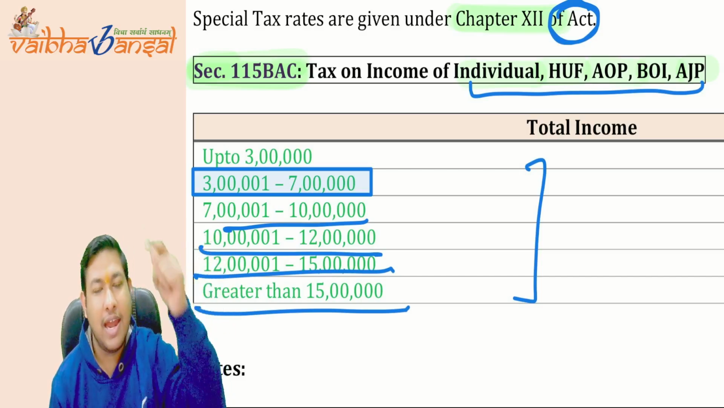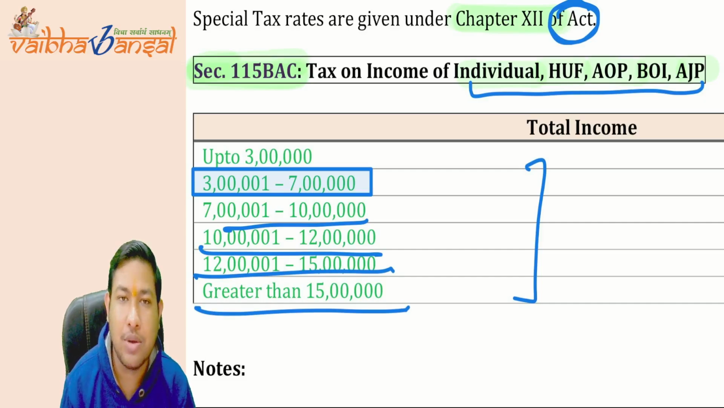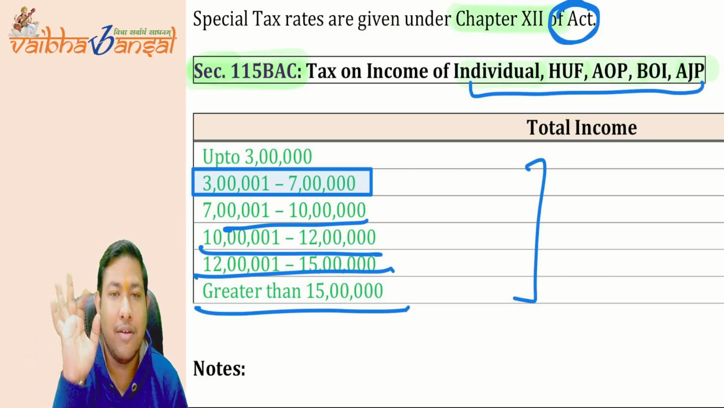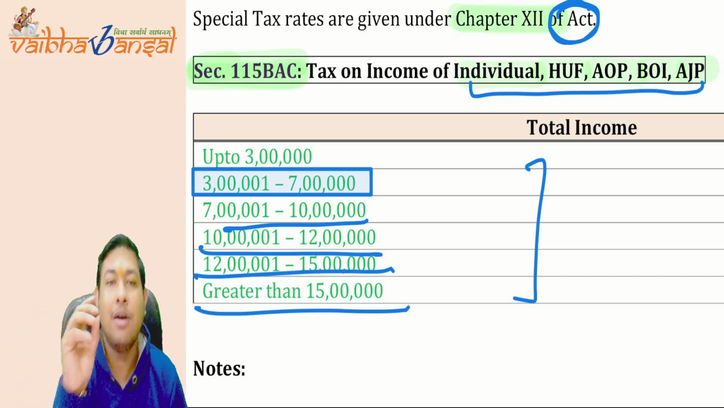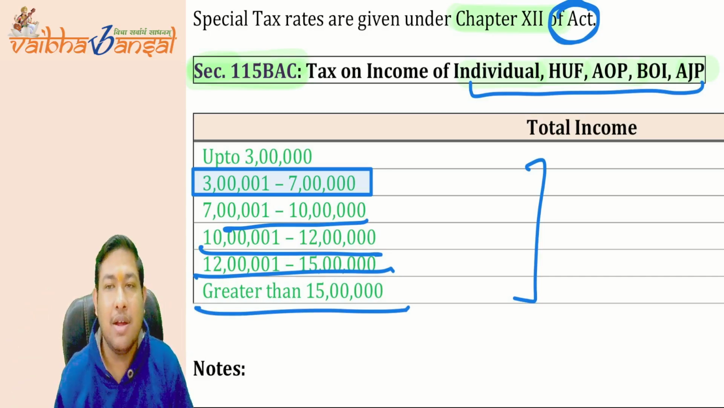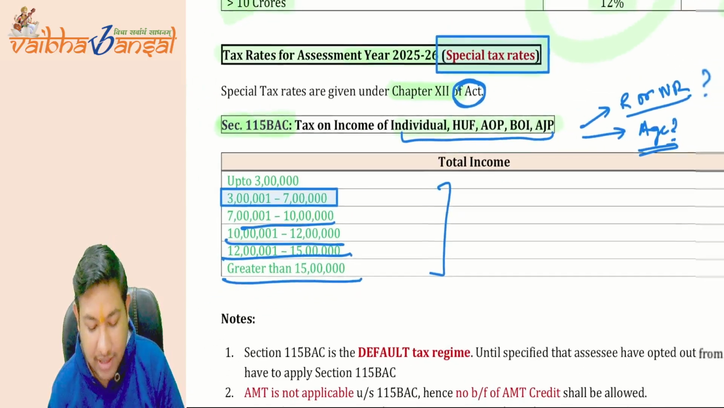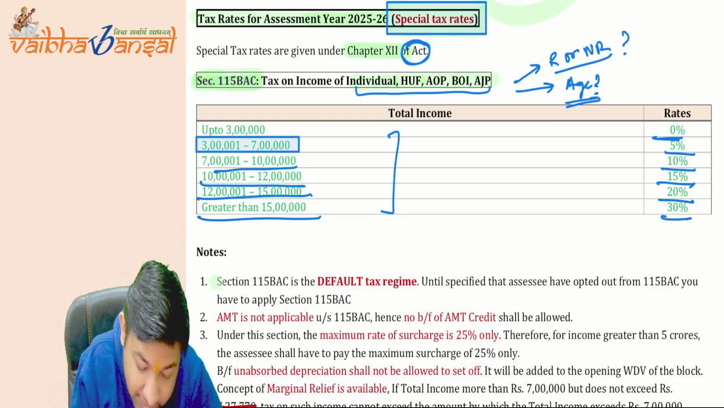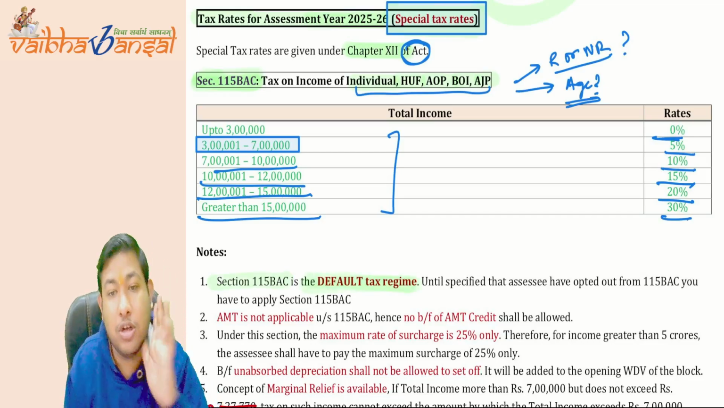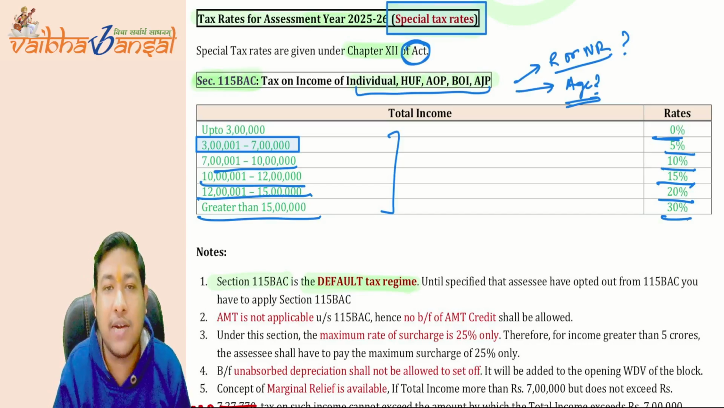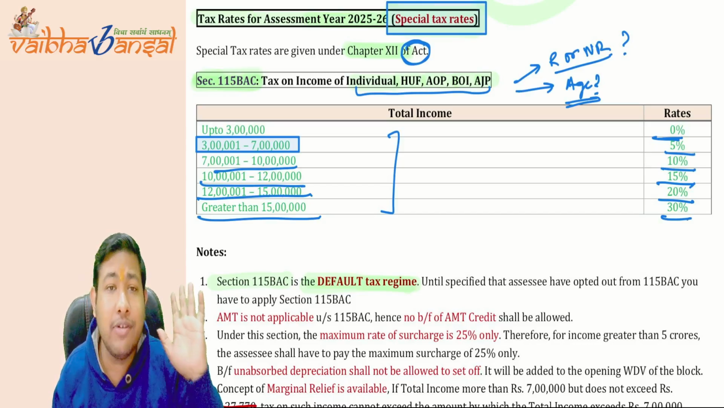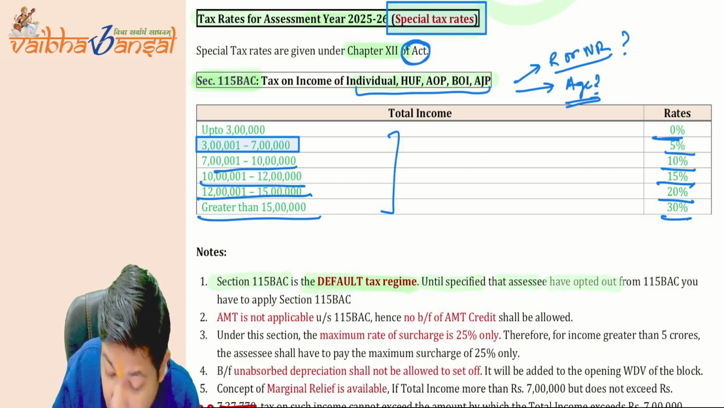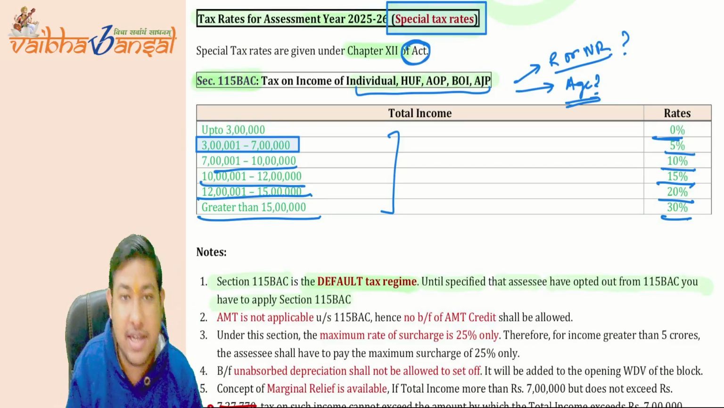Then you can opt out and give tax as per the general tax regime that you have studied above. Now your homework is to find that form number. What is the form number that you have to file if you want to opt out from the default regime, 115BAC? Section 115BAC is the default tax regime. When you go to the income tax portal and start filing the return of income, by default they will calculate tax at the rates of 115BAC, until it is specified that the assessee has opted out from 115BAC.